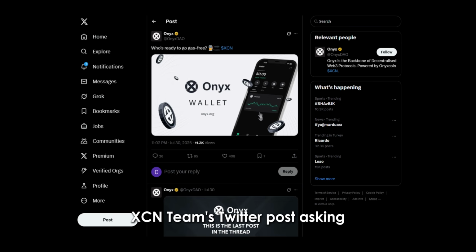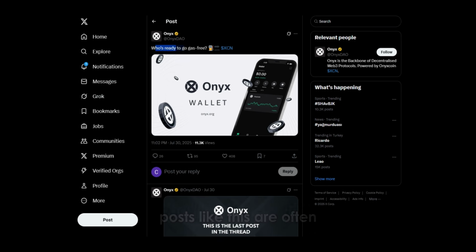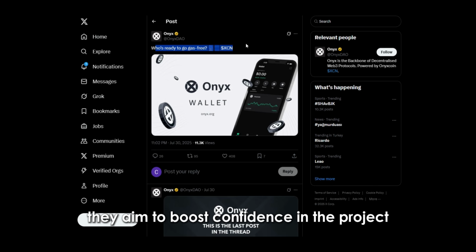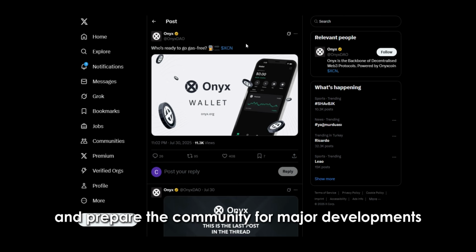XCN team's Twitter post asking who's ready to go gas-free could signal a noteworthy and exciting development in the crypto world. On the surface, it seems simple and brief, but behind it lies a deeper strategy and signals of a significant upcoming upgrade. Posts like this are often more than just community announcements. They aim to boost confidence in the project, increase interest, and prepare the community for major developments.